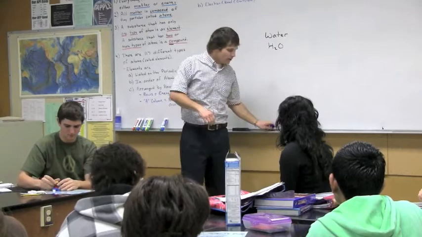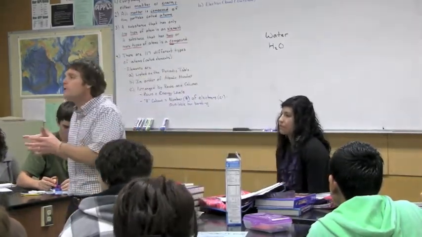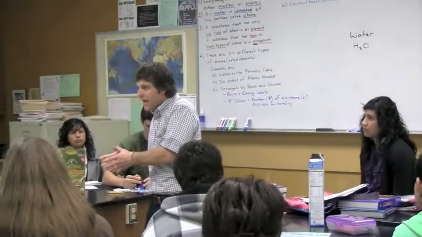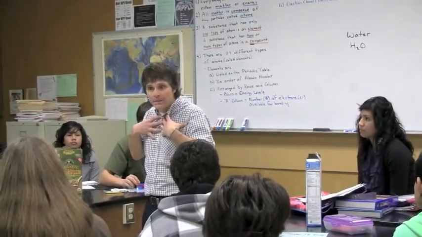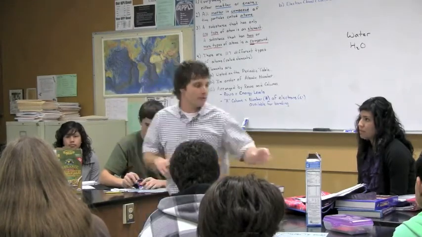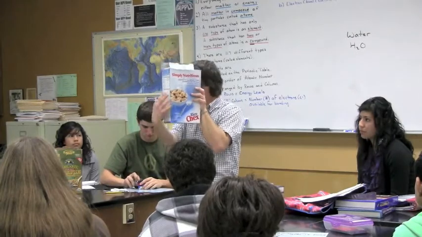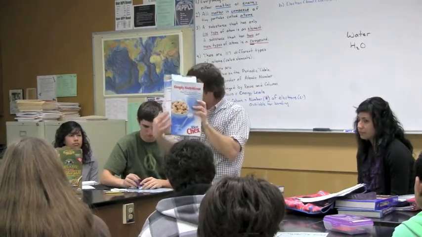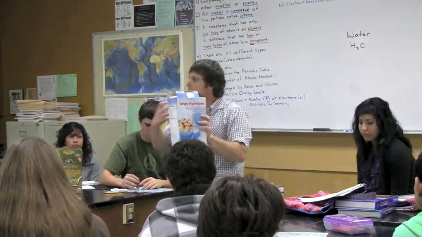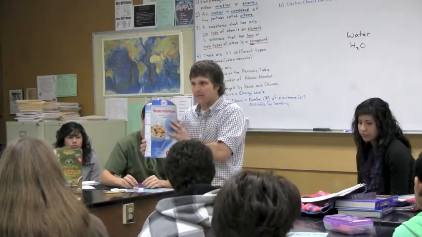Then, yesterday, what we did is we wanted to start finding out what are some common elements, and for instance, what elements are we made out of? And so what we did is we started with the side of a cereal box. And we said, let's identify out of these things that are listed here, things that we are eating, which ones are listed as elements.